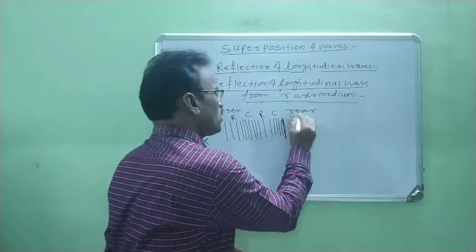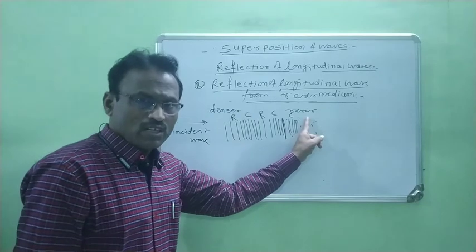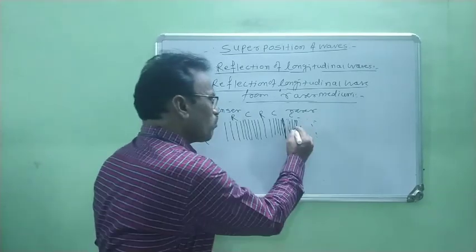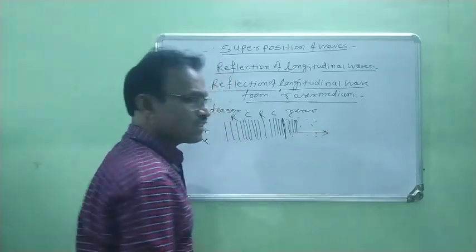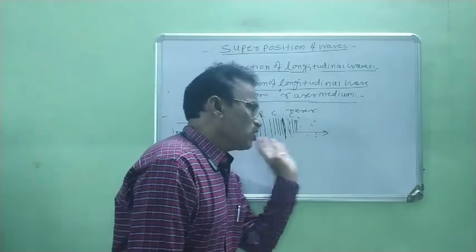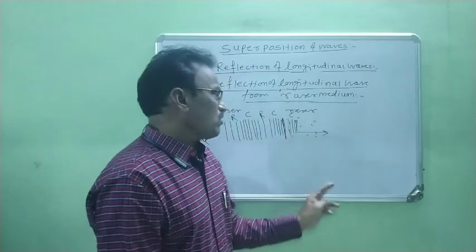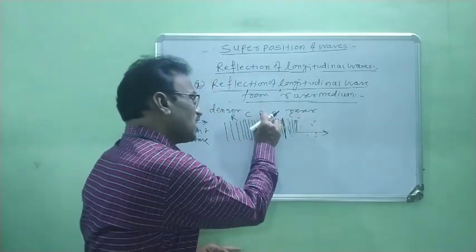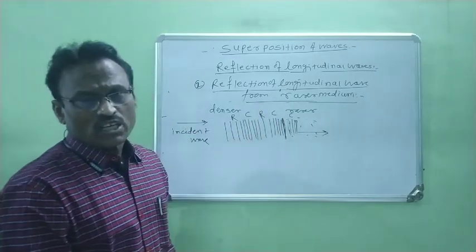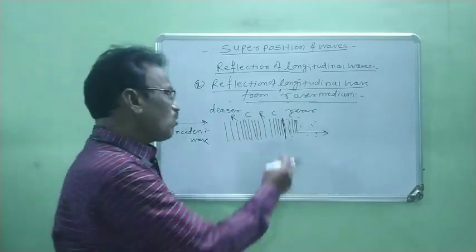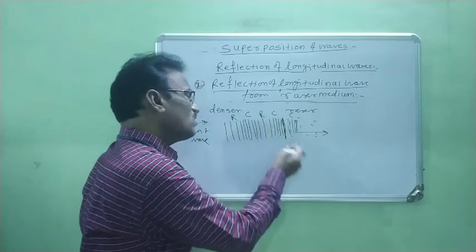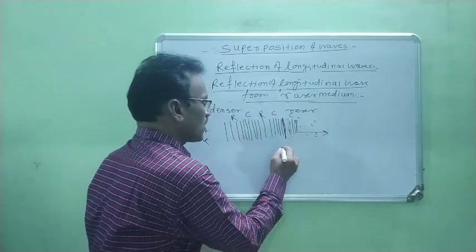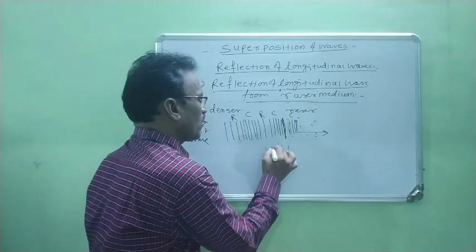Therefore a compression is produced in this rarer medium, and this compression moves in forward direction. Now the compression moves forward because there is a rarer medium, and therefore only rarefaction is remaining behind, right? Now this rarefaction which is behind this compression gets reflected.